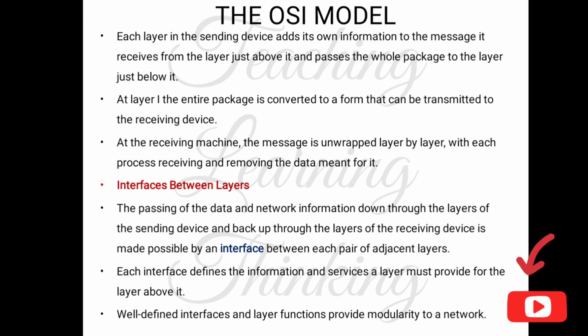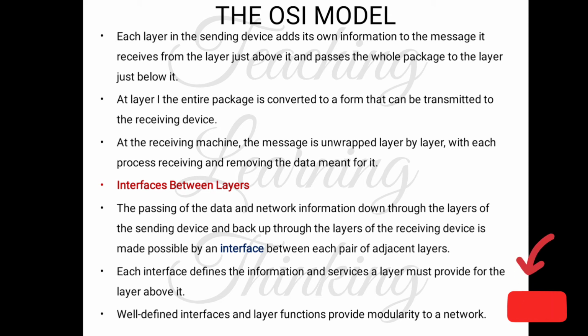Each layer in the sending device adds its own information to the message it receives from the layer just above it and passes the whole package to the layer just below it. At layer 1, the entire package is converted to a form that can be transmitted to the receiving device. At the receiving machine, the message is unwrapped layer by layer, with each process receiving and removing the data meant for it.